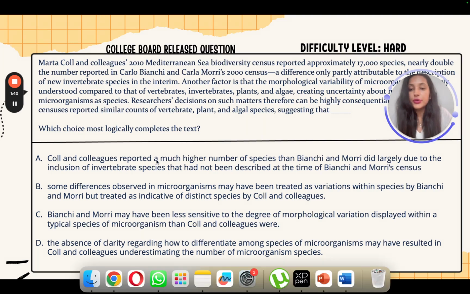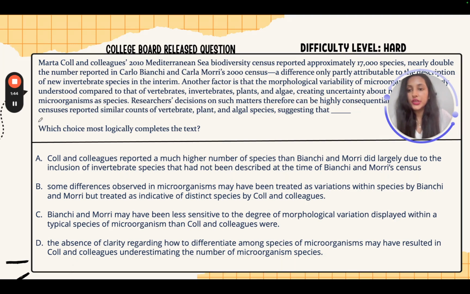So we already know the first step of taking up any question type would be to read the question stem. So this is the question stem. Which choice most logically completes the text? So logically completes, the mention of this tells me that this is an inference question type.